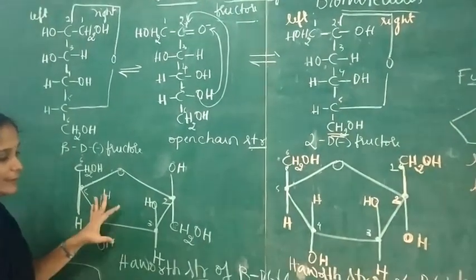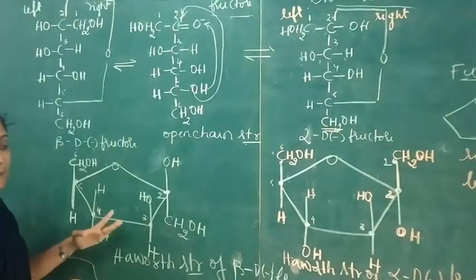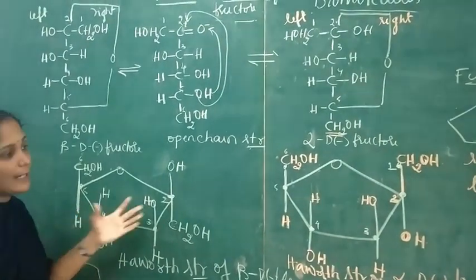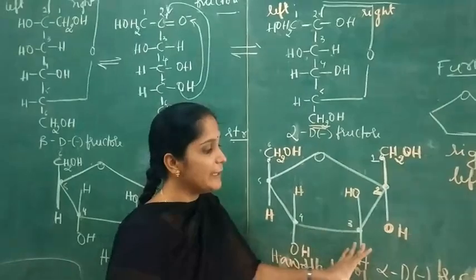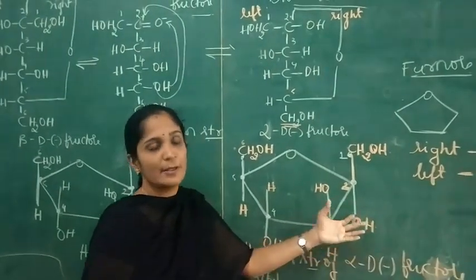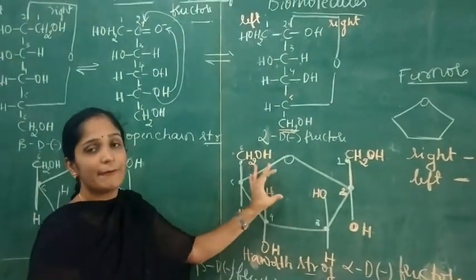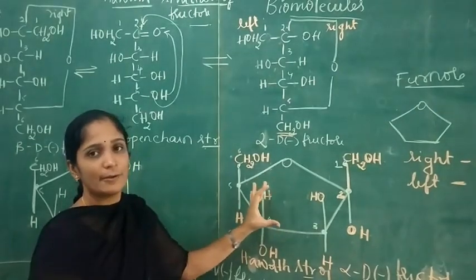So we call this structure beta D minus fructofuranose, and also this structure alpha D minus fructofuranose, because there is a 5-membered ring. It is a furanose form.